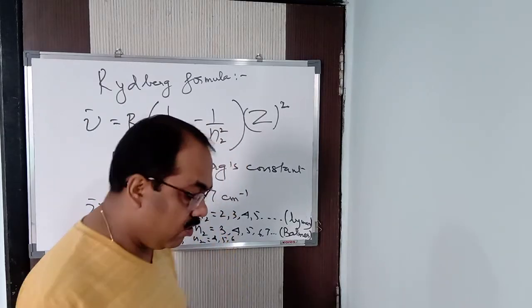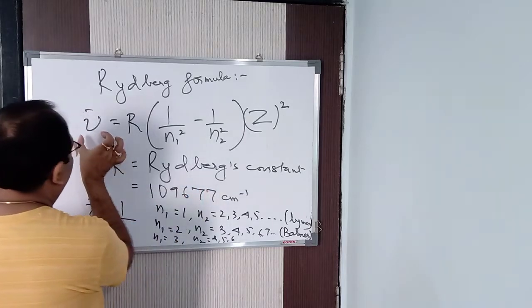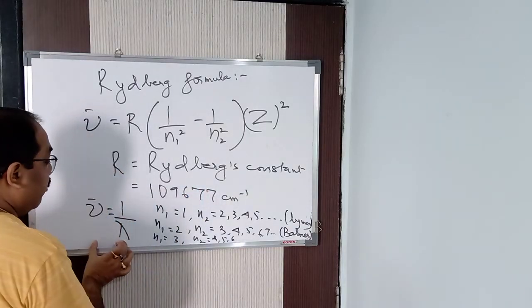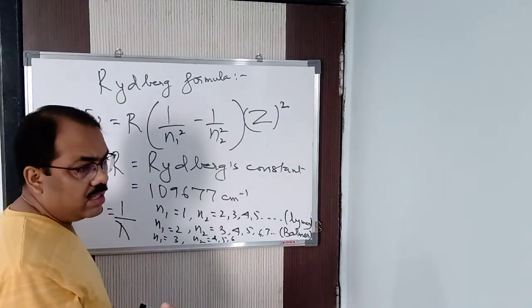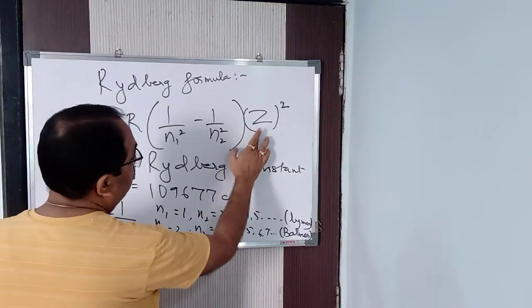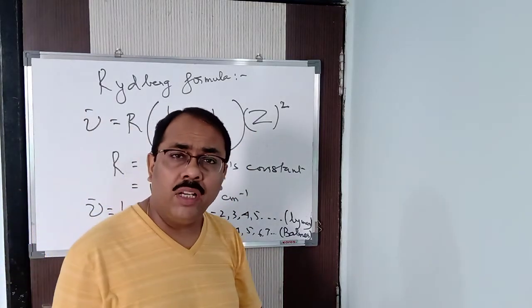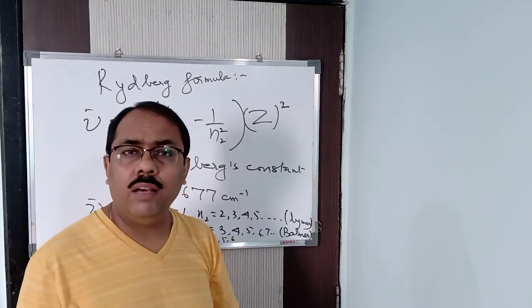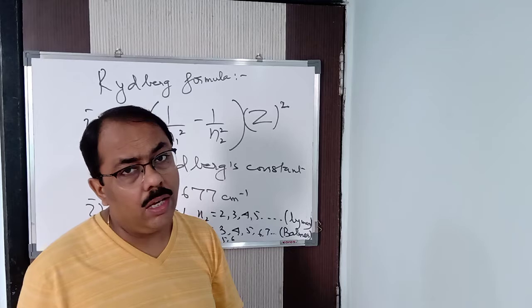So in this way, by using the Rydberg's formula, we can calculate the wave number, we can calculate the wavelength which is unknown to us. And what does Z stand for? That you know. Z is the atomic number. For example, in case of hydrogen, the atomic number will be 1. For helium, atomic number will be 2. For lithium, atomic number will be 3, in this way.